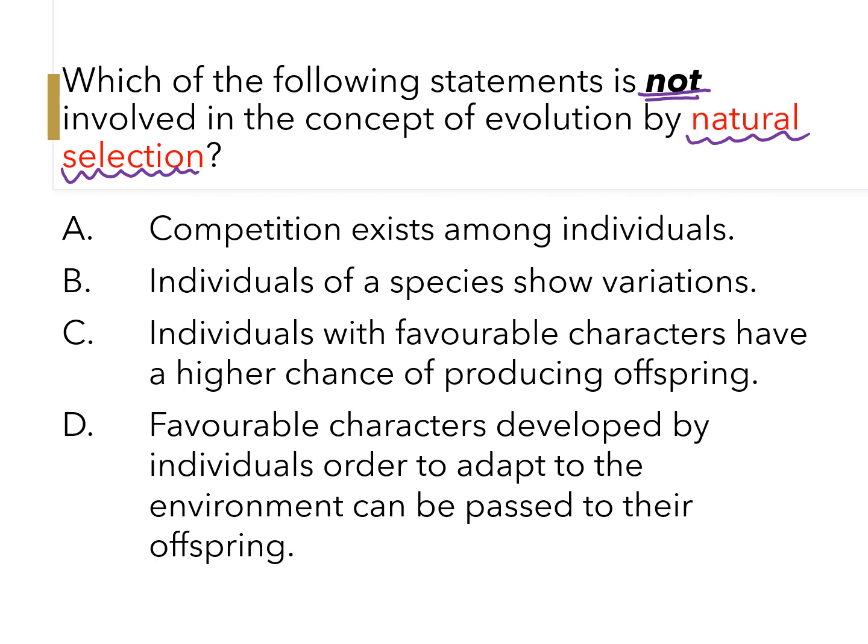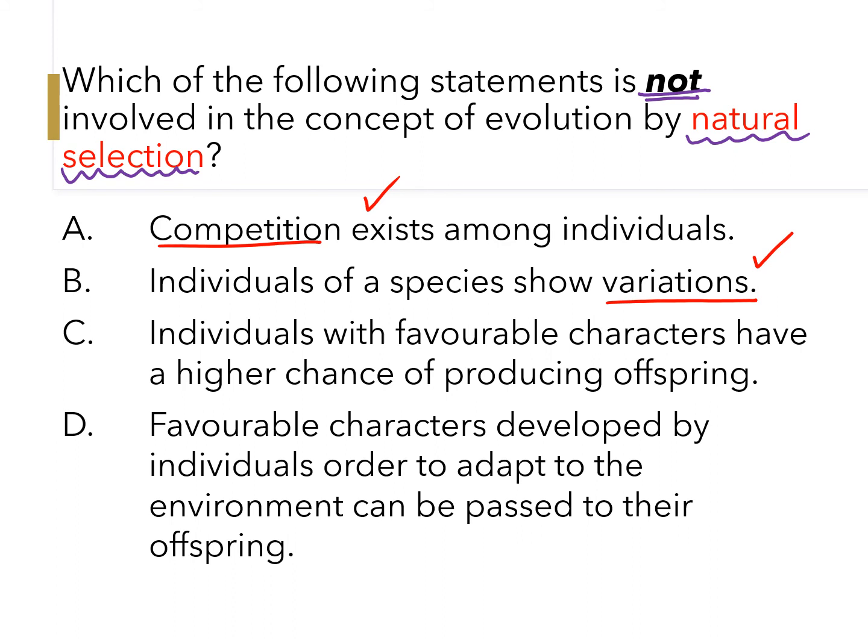All right, let's take a look at the options one by one. Option A, competition exists among individuals. Is this an idea given by natural selection? Yes, of course. Darwin suggested that all species compete and struggle for existence. B, individuals of a species show variation. Yes, of course. There is variation existing among species. This is also given by Darwin about natural selection.